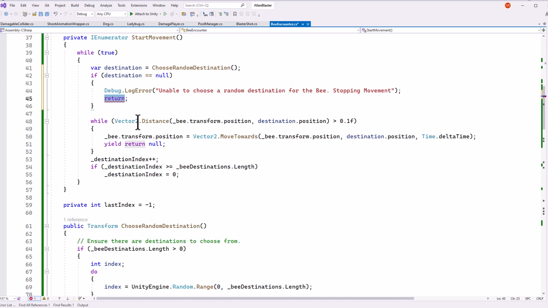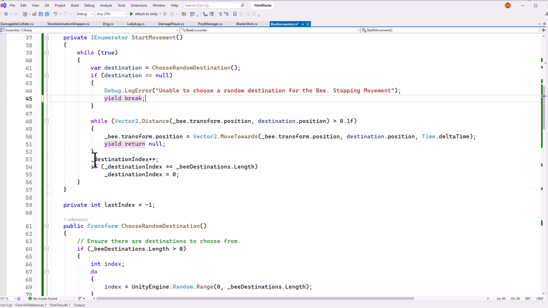And we can't actually do a return. What we have to do instead is a yield break. I always almost put yield return break, but it's a yield break, which is going to just exit out and return and stop our coroutine. So if we get to the point where somehow we can't pick a random destination, it means that our data is wrong, something's bad. We should stop, log out an error, and be ready to fix it.